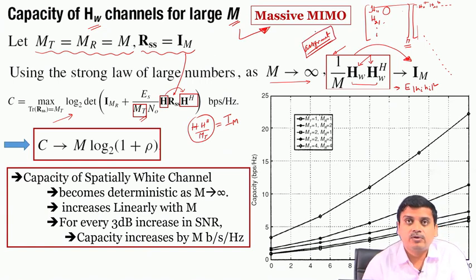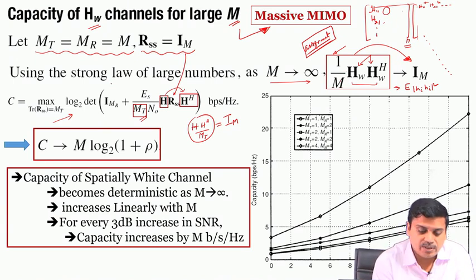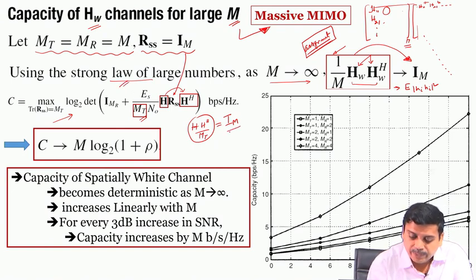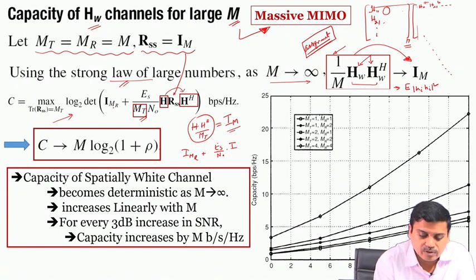You can check this by doing the derivation for yourself; it is not very difficult, it is a few steps, and you can get it easily using the law of large numbers. With this I_MT, inside what do we have? I_MR plus Es by N naught, determinant and a log.